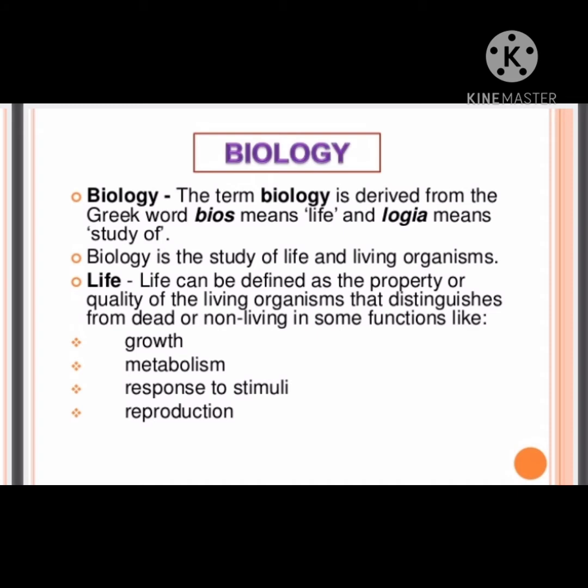And we can see a number of differences among different organisms. In the same category also we can see, for example, compare yourself with your friend. Both of you have different looks, different height, different qualities, etc. But both are identified as human beings. And now compare yourself and your friend with a monkey. We can see that we two are alike in a number of similarities, but differences exist between ourselves and the monkey. Then compare this tree with a cow. Again, we can see a number of differences are there.